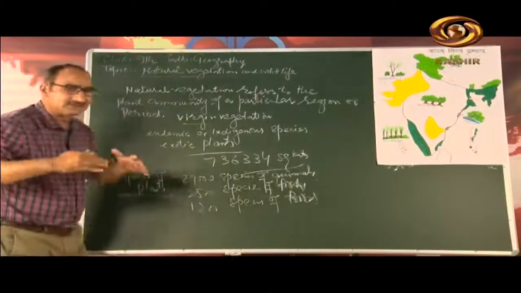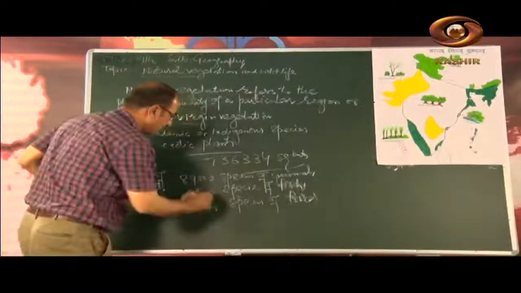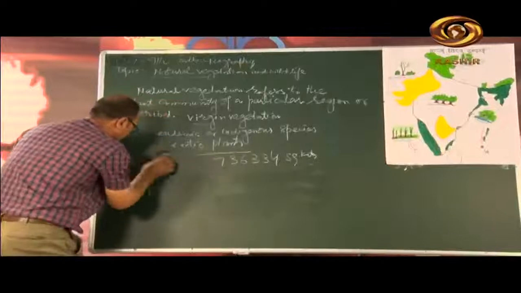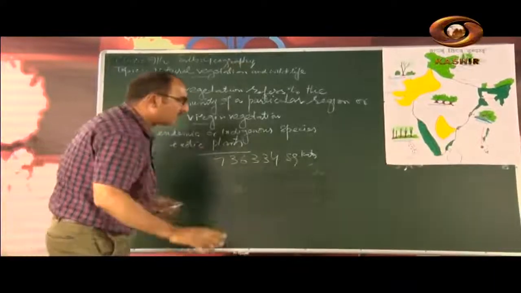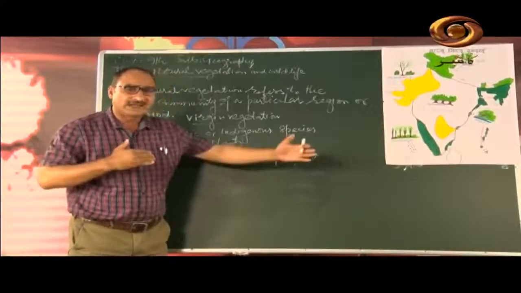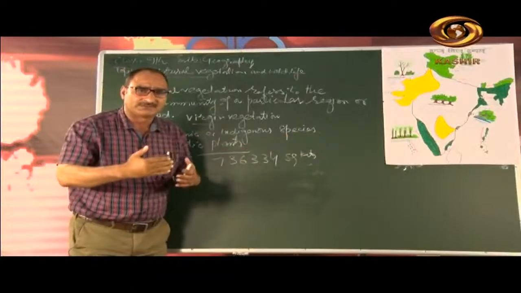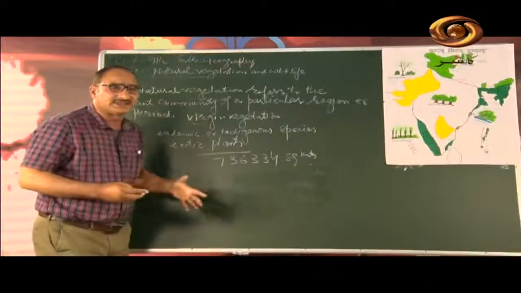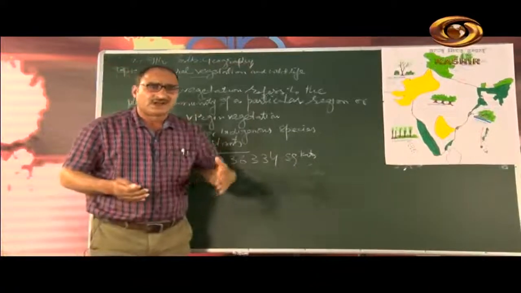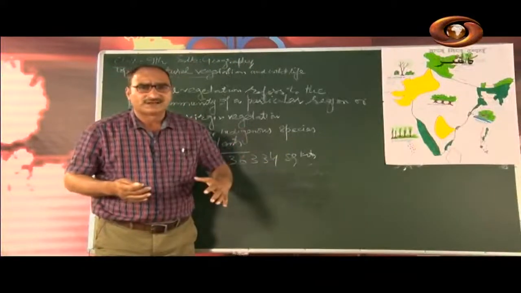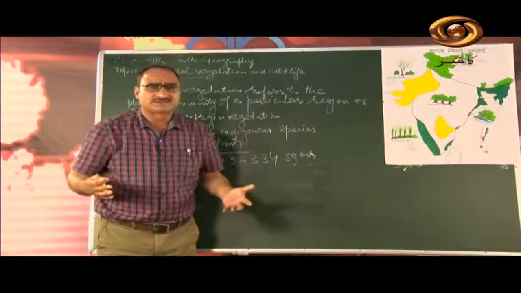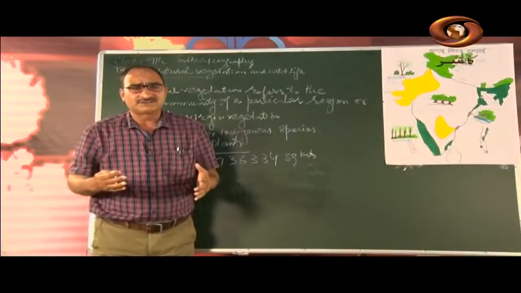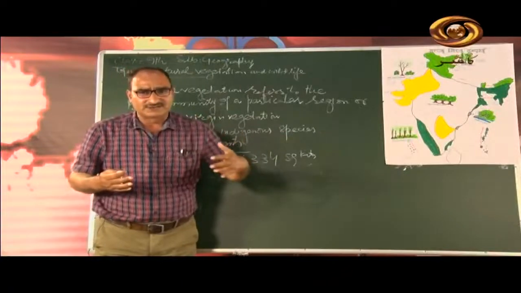Thus India is rich both in flora and fauna. Flora means the plant life, and fauna means here the animal life. So, the great diversity of plants and animals in India is controlled by some factors. There are some factors which are responsible for these plant and animal communities in India.